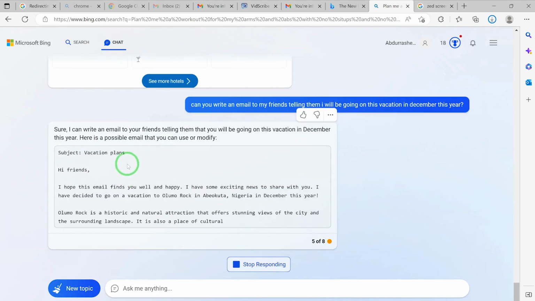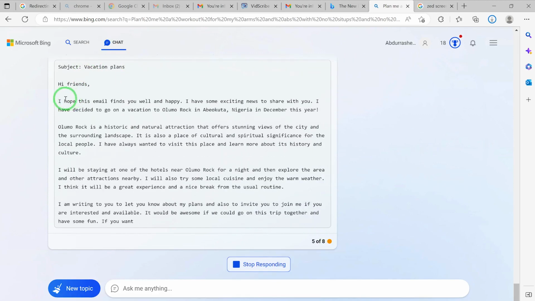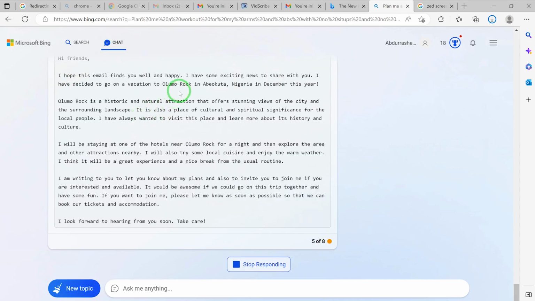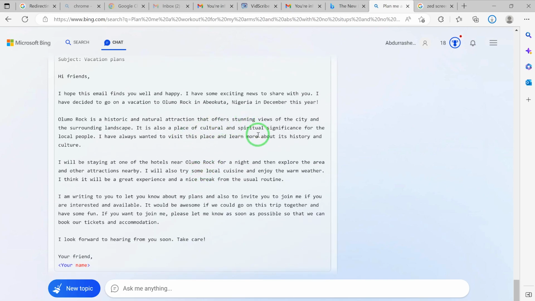So you can see it has given even the vacation plan, the subject. You can see, hi friends, I hope this email finds you well and happy. I have some exciting news to share with you. I have decided to go on a vacation to Olumo Rock in Abeokuta, Nigeria in December this year. See the perfect email. You don't even need to do anything. Olumo Rock is a historic and natural attraction that offers stunning views of the city and the surrounding landscape. It's also a place of cultural and spiritual significance. I tell you, this is exactly what Olumo Rock is all about, because I've been there.